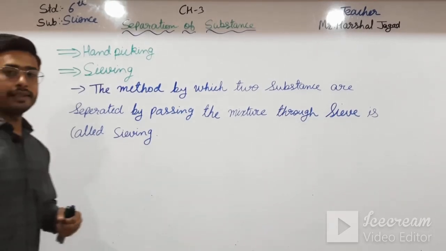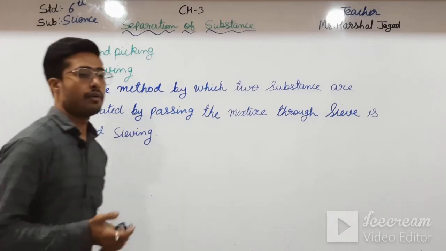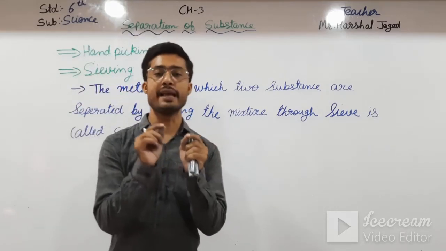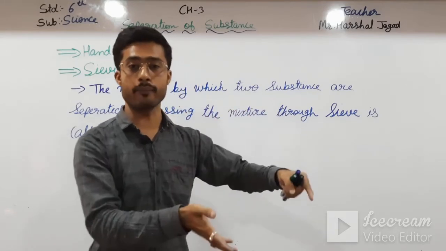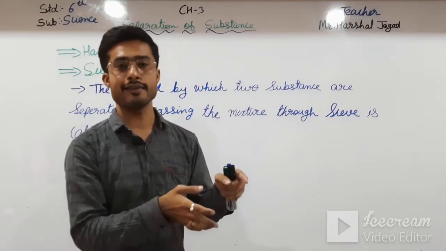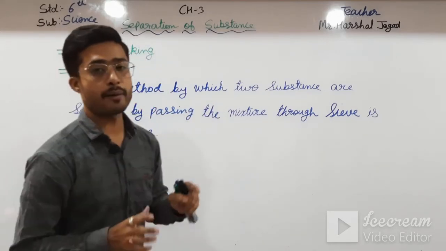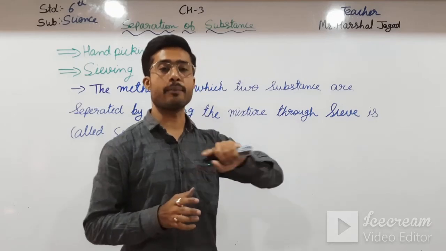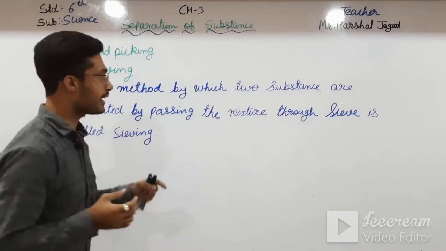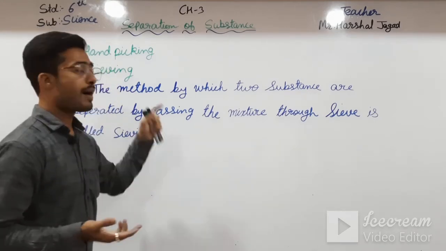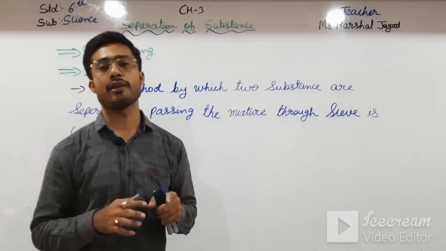Okay students, in this video we have seen two topics, that is hand picking and sieving. First of all, what is hand picking? The big impurities which are not separated by winnowing are removed by hand picking. The lighter particles of the impurities are separated out by winnowing, and then the heavier impurities are taken out by hand picking. But there were some conditions that you have to read.